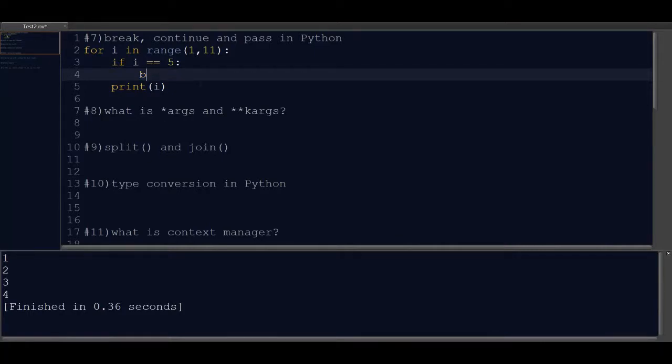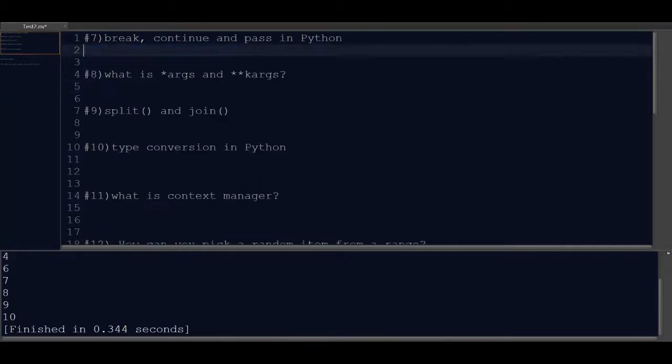Now, replace the same statement with continue. In this case, it was just the opposite. It didn't break the loop. It just skipped to the next iteration. So 1, 2, 3, 4, and as soon as it reaches 5, it just skipped that iteration and then went to the next one. So this is the major difference between break and continue.